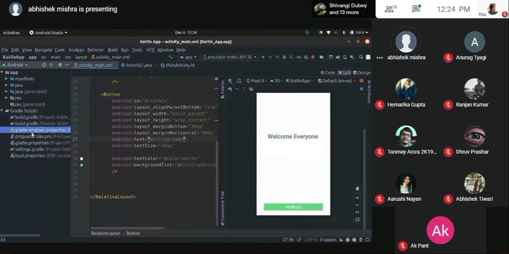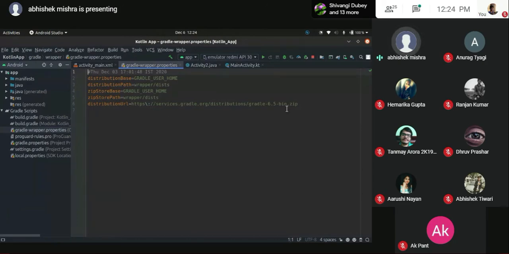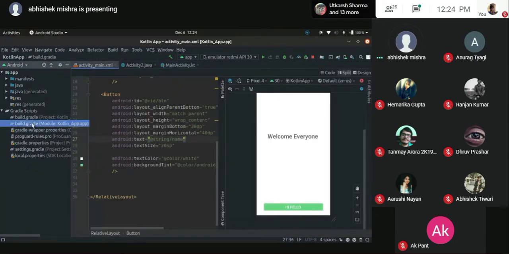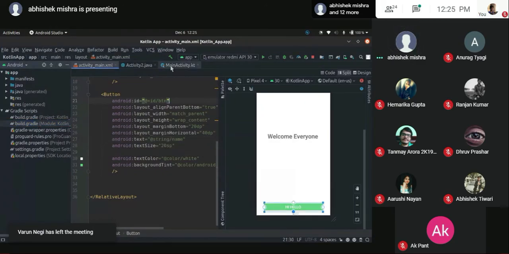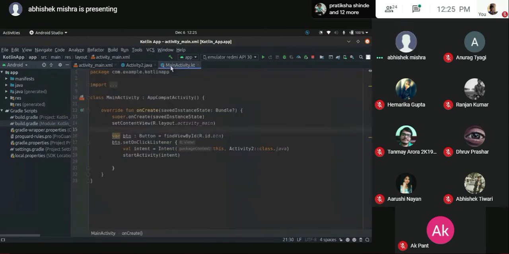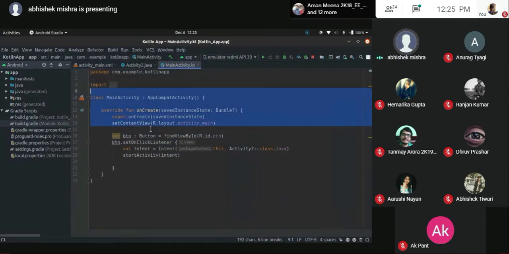Now removing every extra thing that we have. Just a second, I'll just refactor it. Strings, Kotlin is on. Okay. So these are the distributions where it has been downloaded and the rules for that. You don't need to go into that. Only the two things that we use are these to build our Gradle. There's a difference: one is for the whole application, one is just for the module that we are running.